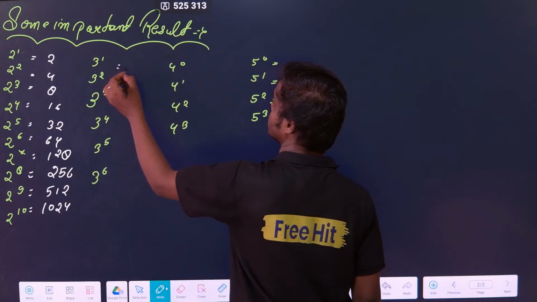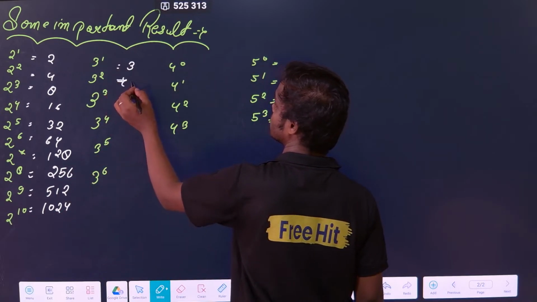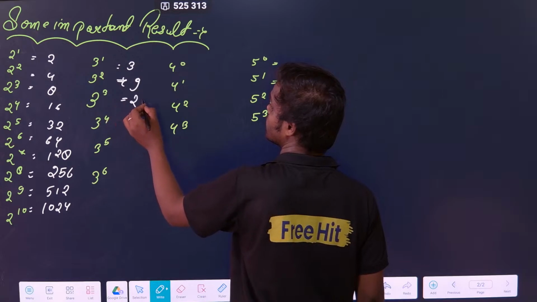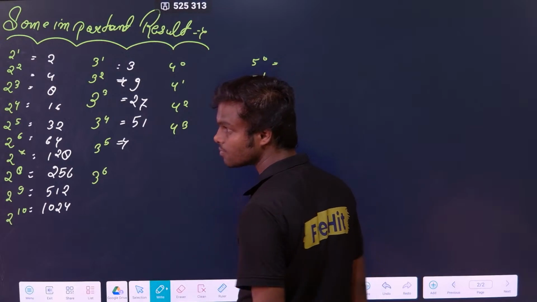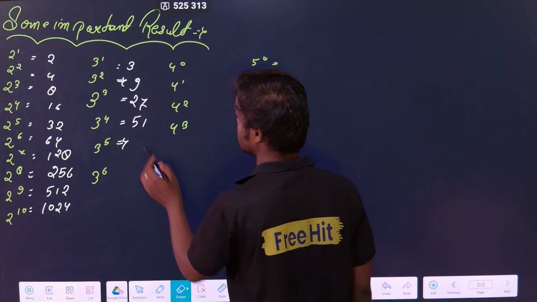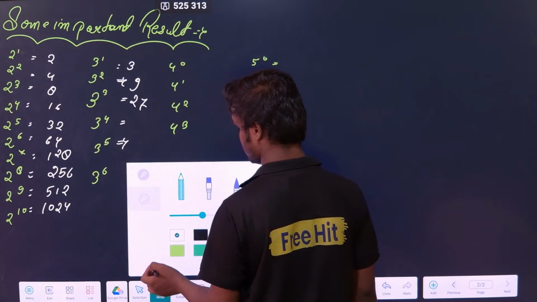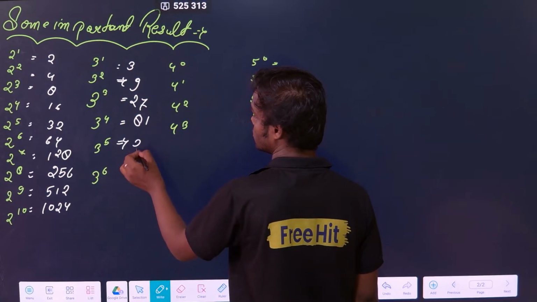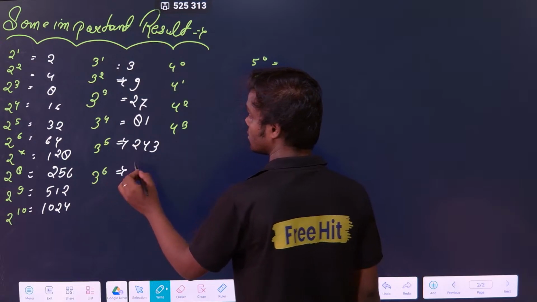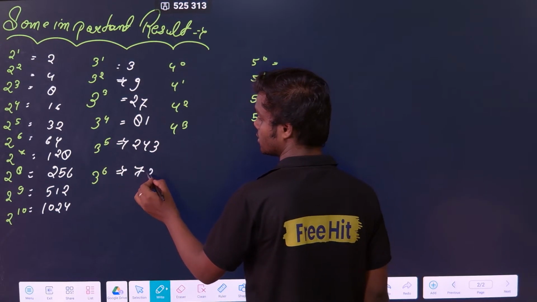Similarly, 3 to the power 1 is 3, 3 to the power 2 is how much? 9, 27, then 51, then how much? Sorry, this is not 51, no? Sorry, my mistake. So this is 81. Okay, 3 to the power 5 is how much? 243. Then how much? 729.